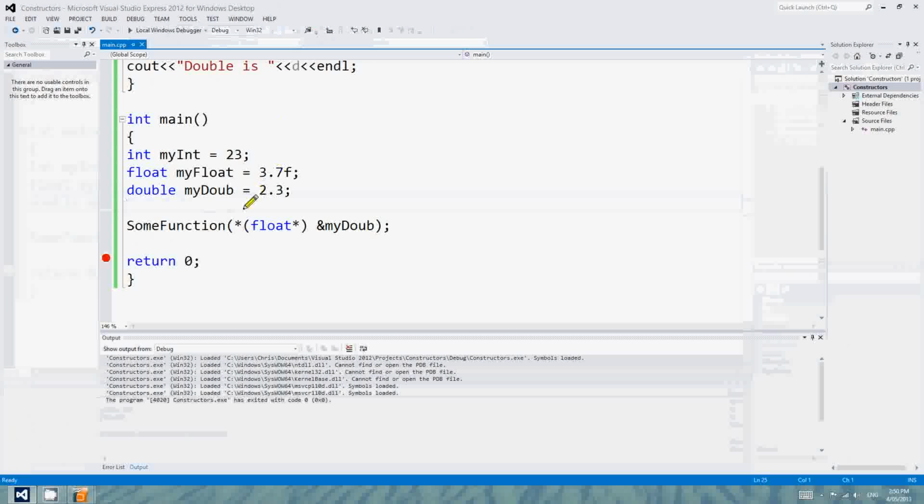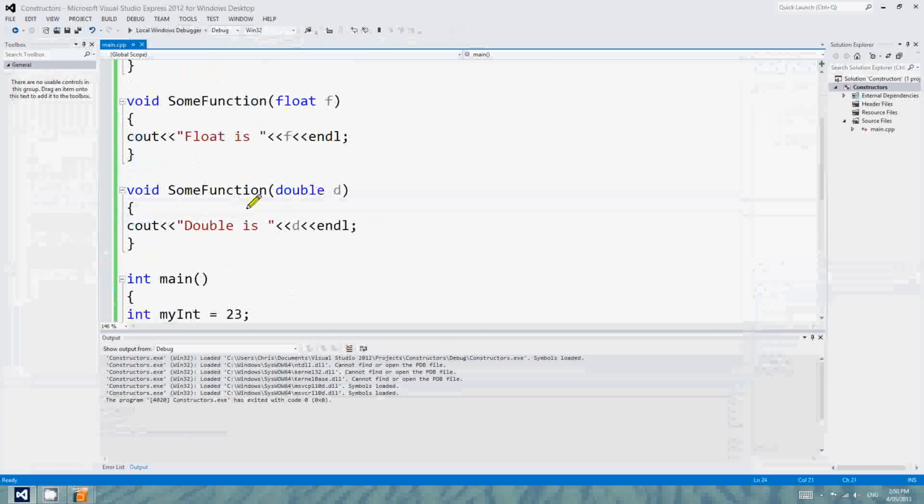That's just playing around. But function overloading is really, really useful. And have a bit of a practice, have a bit of a play.